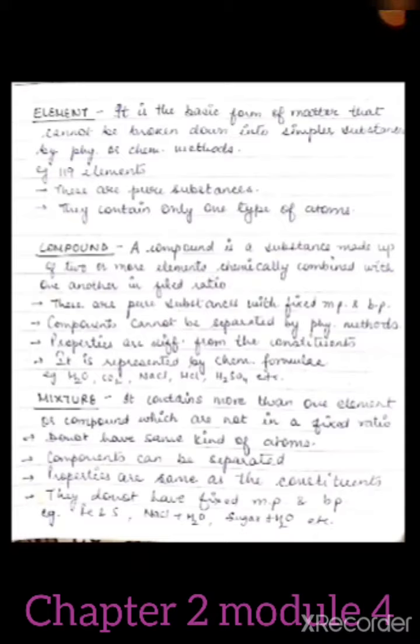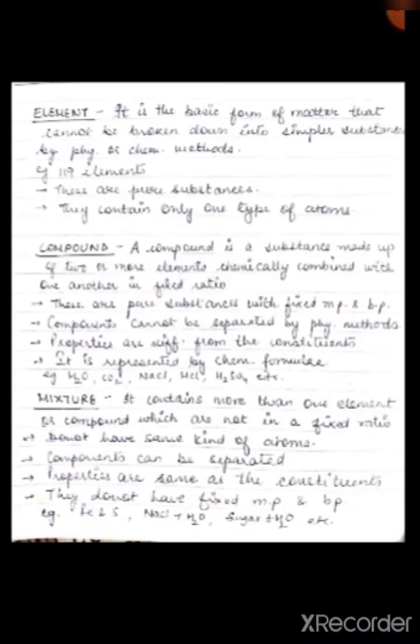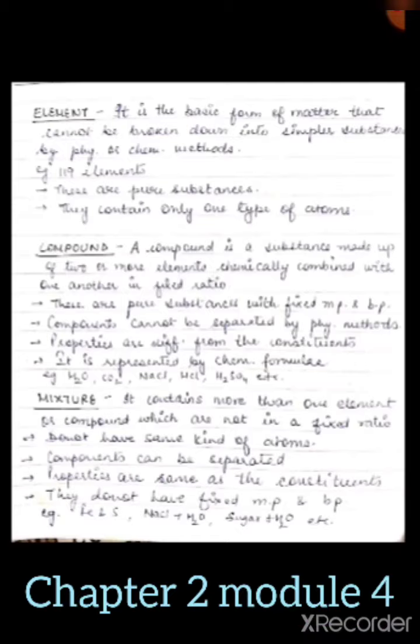Now let's discuss element, compound and mixture. An element is the basic form of matter that cannot be broken down into simpler substances by physical or chemical methods. There are a total of 119 elements which you will study in the periodic table in higher classes.